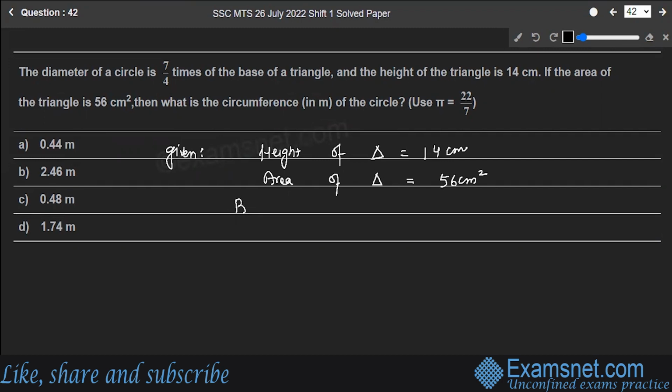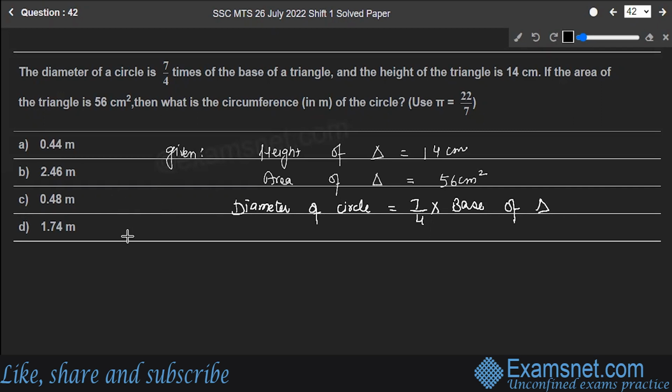Also you are given diameter of circle is 7 by 4 times base of the triangle, right? So you know the diameter is equal to twice the radius.